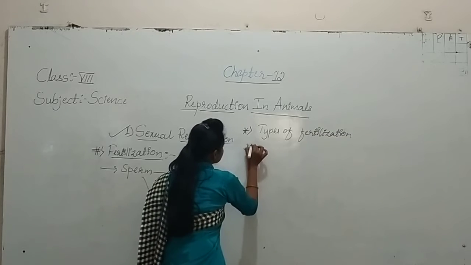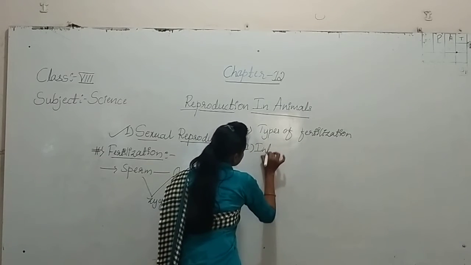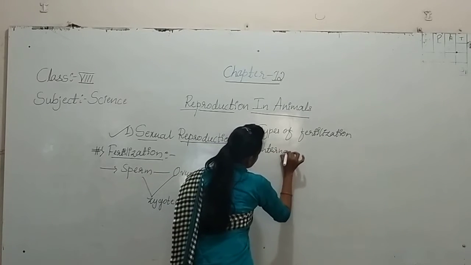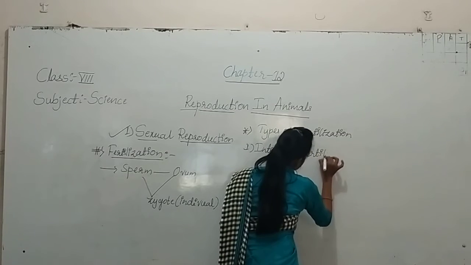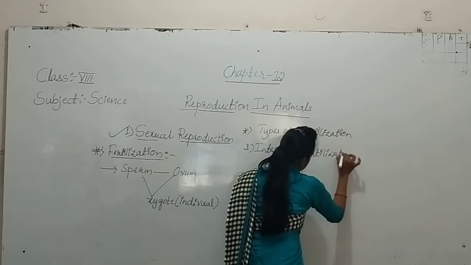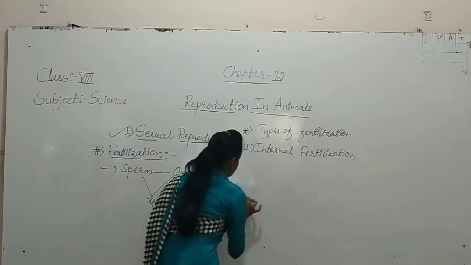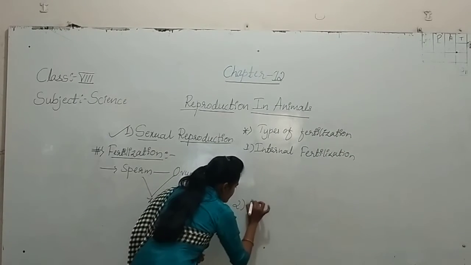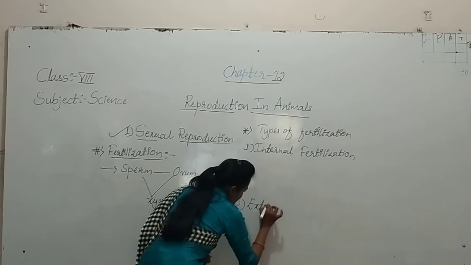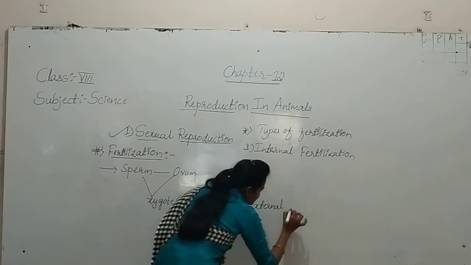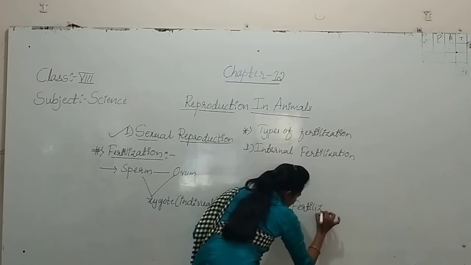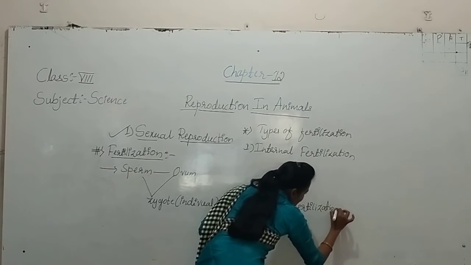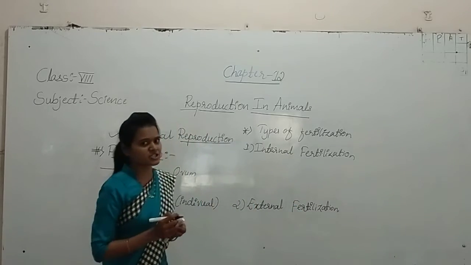First one, internal fertilization, and second one, external fertilization. Internal fertilization and external fertilization.